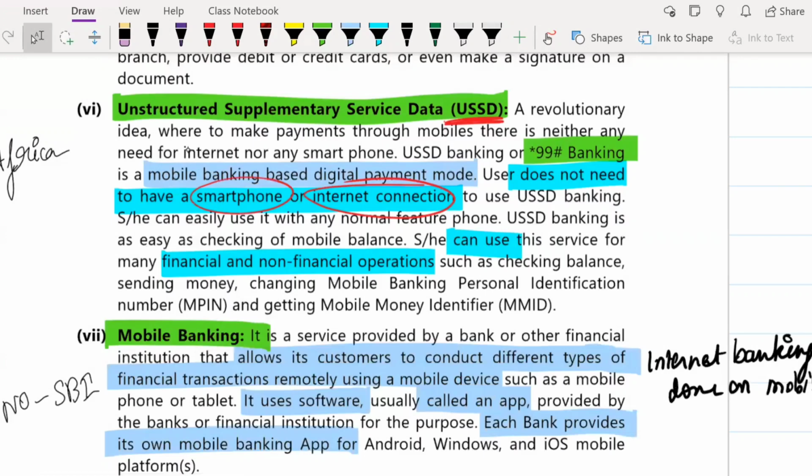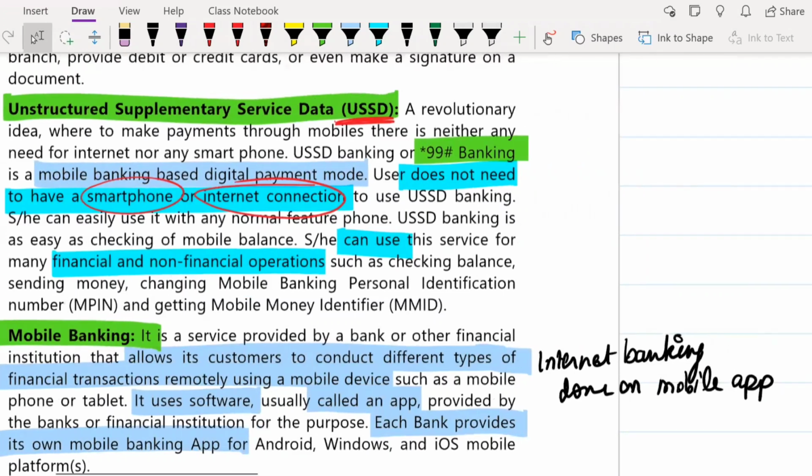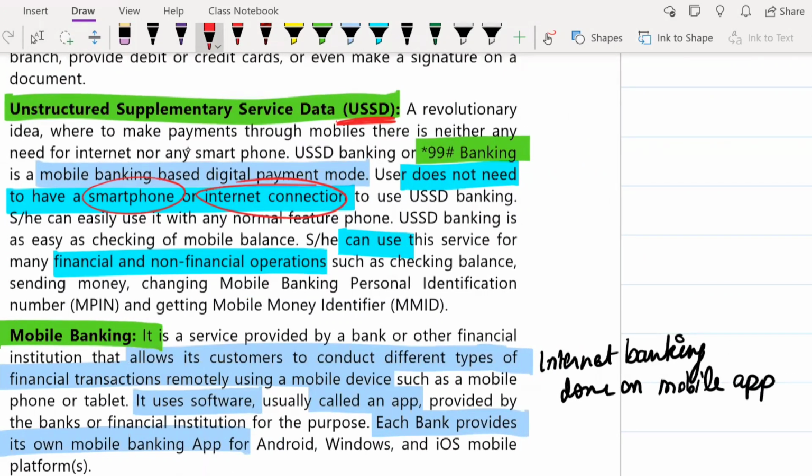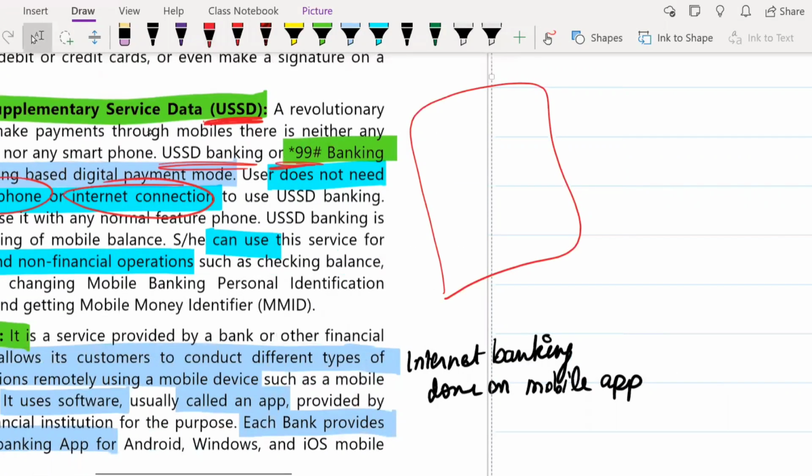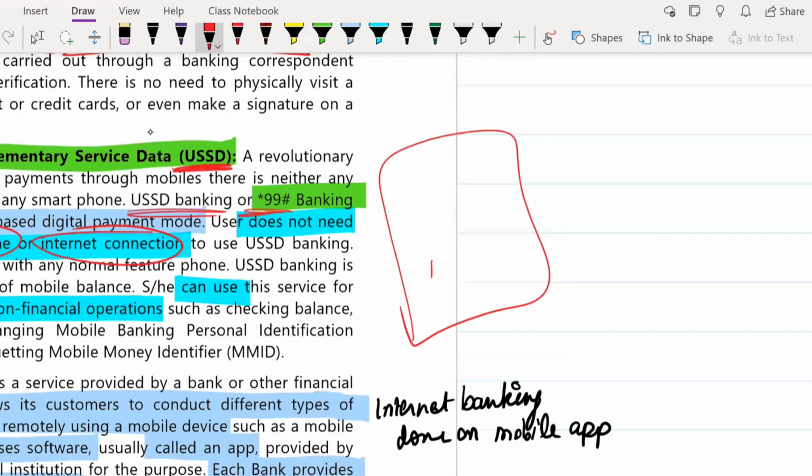This system basically does not need a smartphone or an internet connection. Another name for USSD banking is star 99 hash banking. Here they have to take up their mobile phone. It need not be a smartphone. Just any traditional mobile phone they can take, and they have to press star 99 hash.